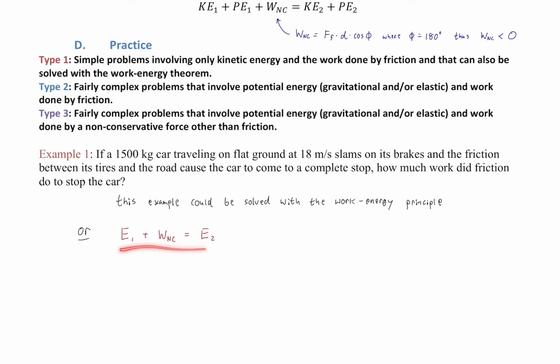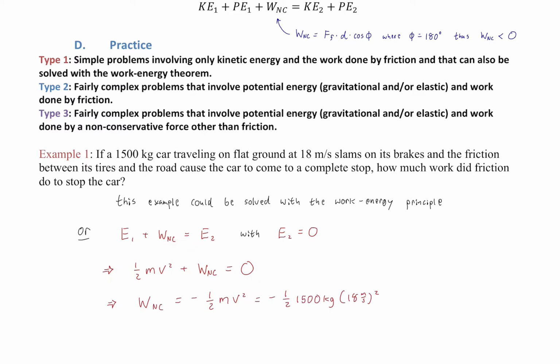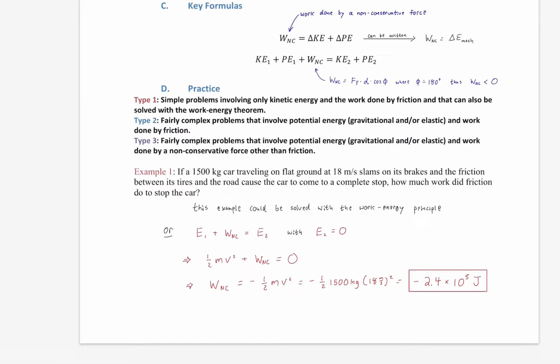If we set it up this way, using our new equation, E1 plus WNC equals E2, then E2 is 0, because in the final state, there's no energy. There's no kinetic nor potential. And so then our formula just becomes this, and then we're going to solve for the work done by non-conservative forces, which we see naturally becomes negative, okay, as it should, okay, and then plug in our numbers, and we have negative 240,000 joules, all right? That's how much work friction does, okay? That's how much energy friction removes from the mechanical system, okay? All right, cool. Let's do it again.